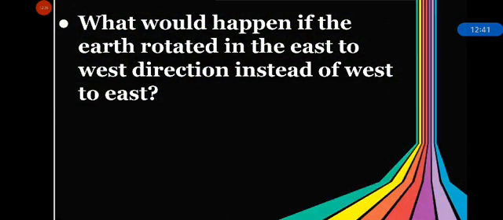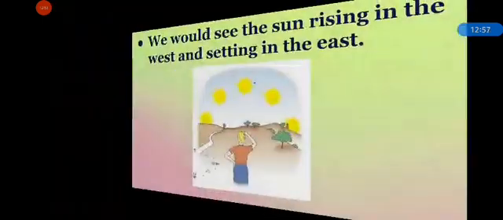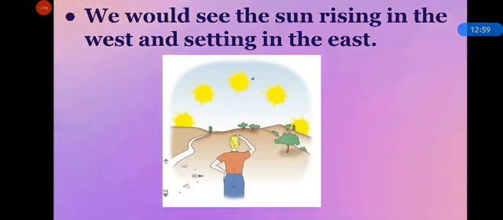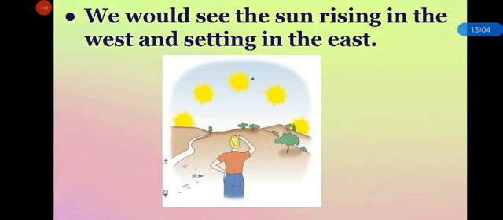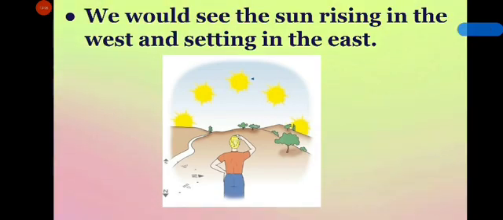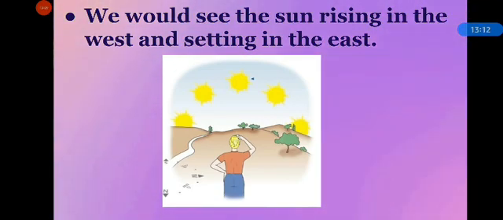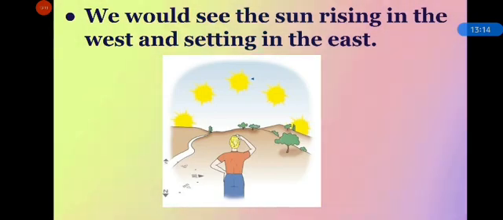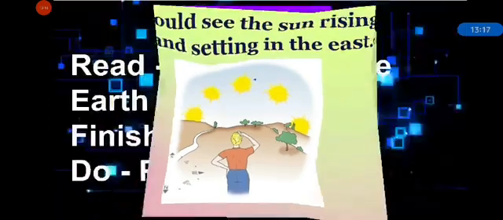And answer, what would happen if the earth rotated in the east to west direction instead of west to east? So if the earth rotated from east to west direction instead of west to east, then we would see the sun rising in the west and setting in the east. So because of earth's rotation, day and night happens. So this is about rotation of the earth.